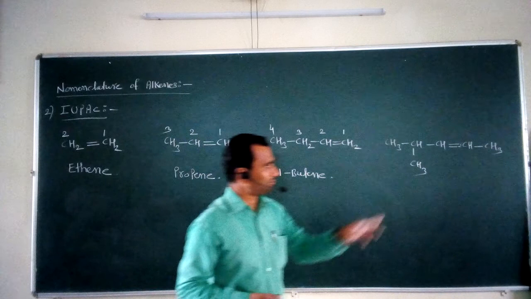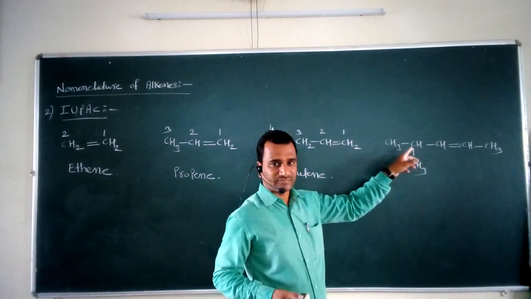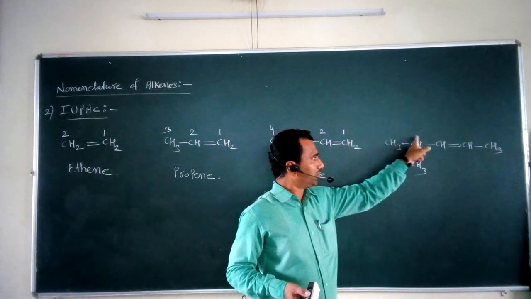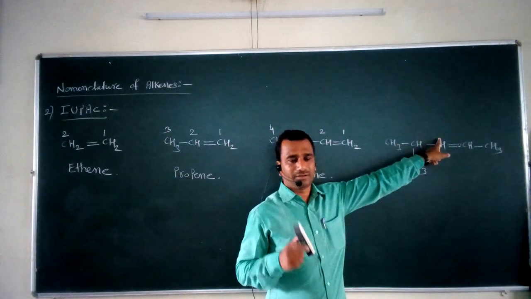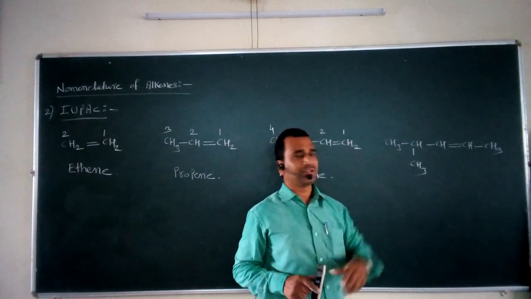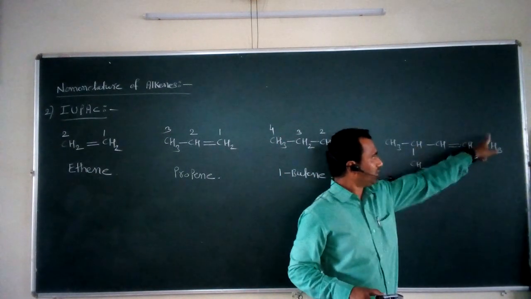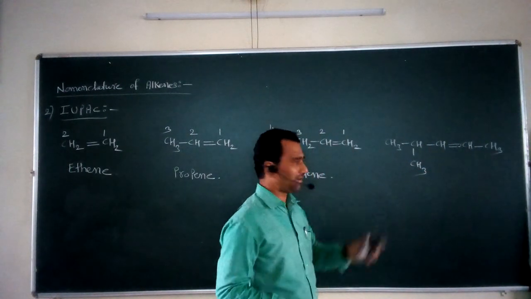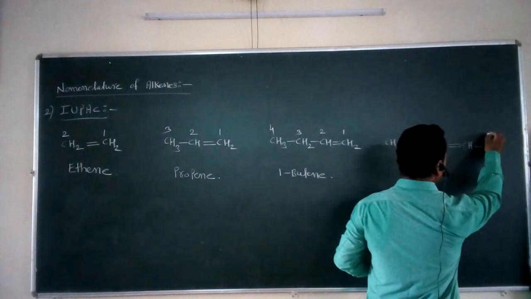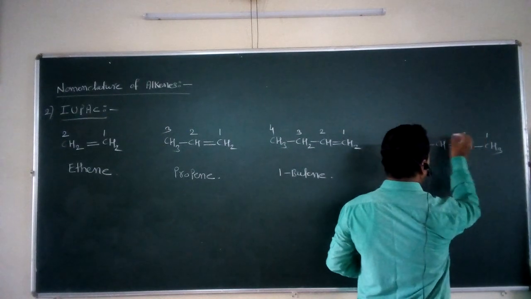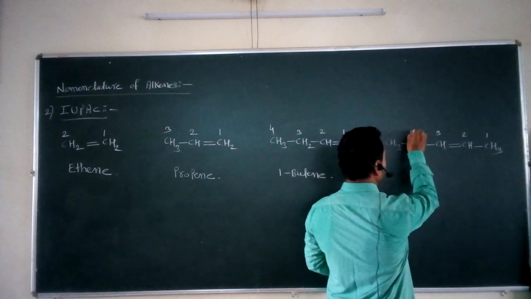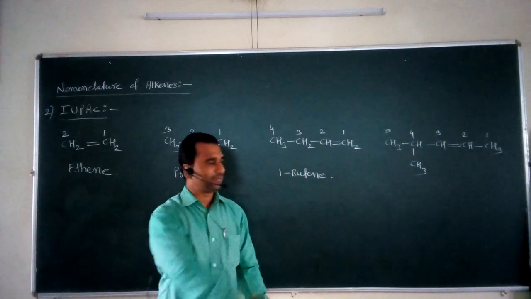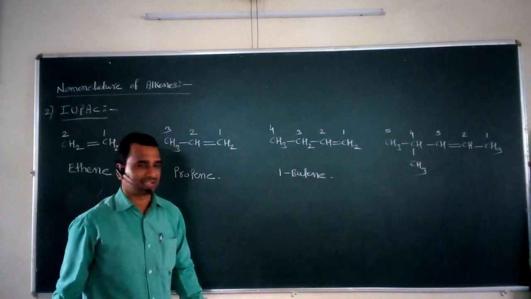And what is that proper numbering system? From the left hand side, if I give the numbering, the double bond gets the third number. On the other hand, if we give the numbering from the right hand side, it gets the second lowest possible number, and that's why I give the numbering in such a way that this is the first, this second carbon, this is the third carbon, this is the fourth carbon, and this is called the fifth carbon. So this is a proper numbering for the longest continuous carbon chain.